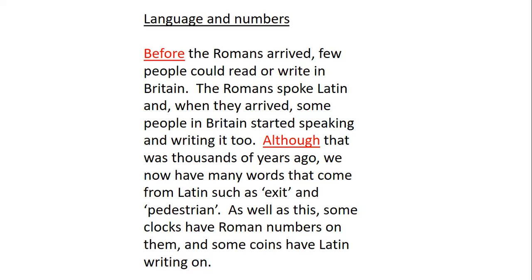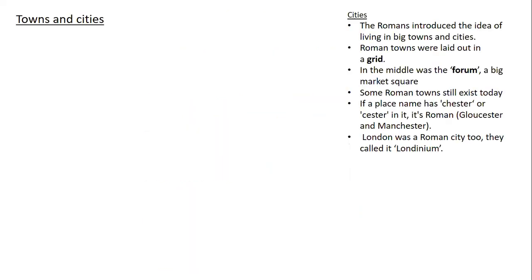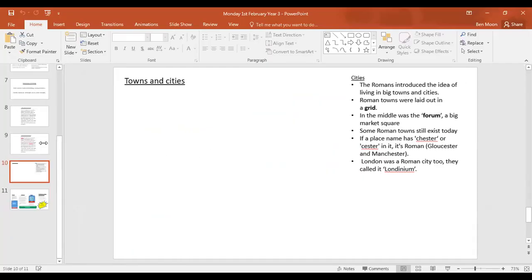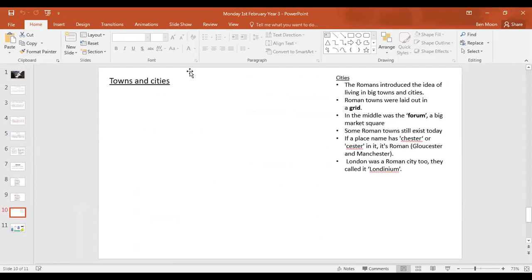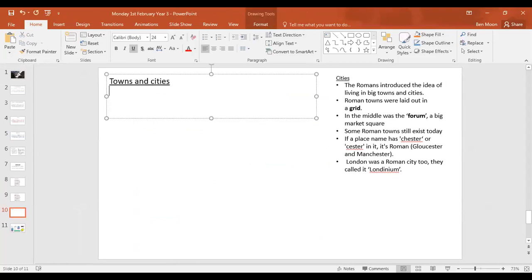So my next one, I'm going to write this with you. This is about towns and cities. I've got my notes on the right. So this is how I would suggest you would write it, really. Have your notes next to you, and then we're just going to put it kind of together.